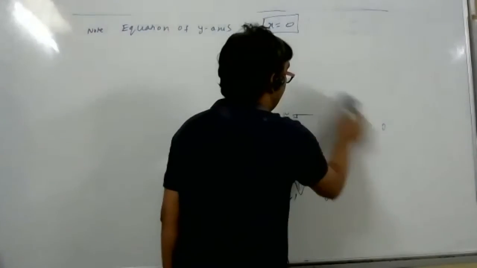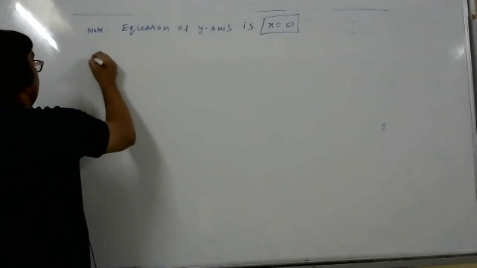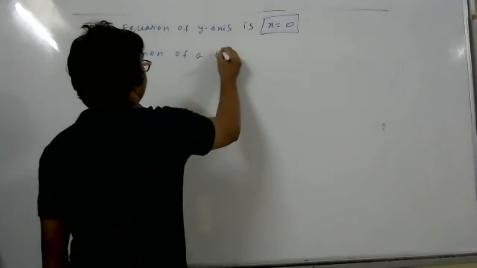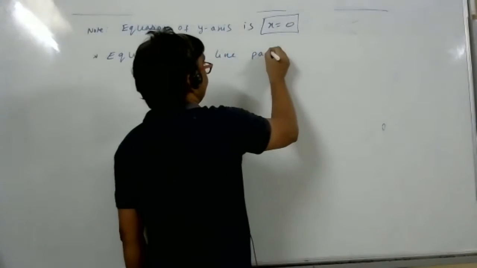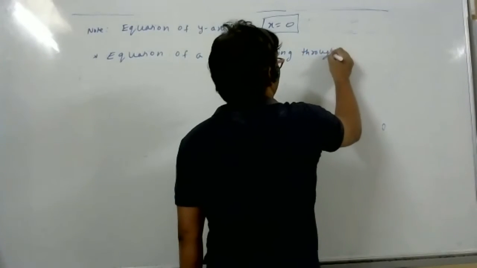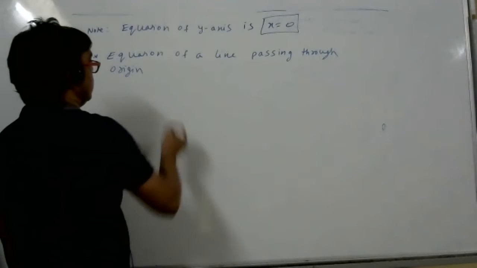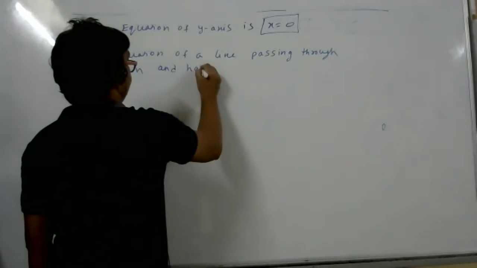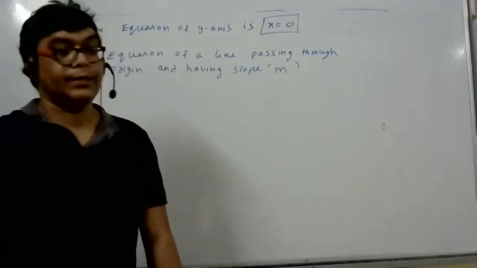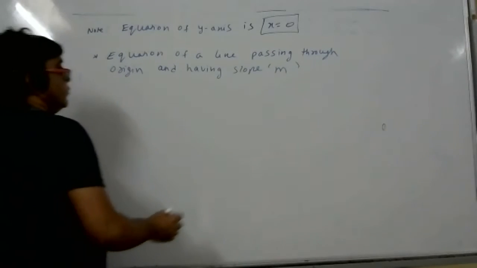Yes, sir. Now write down. Next equation. Equation of a line passing through origin and having slope m. What is the equation of a line which is passing through origin and has slope m? So y is equal to mx.